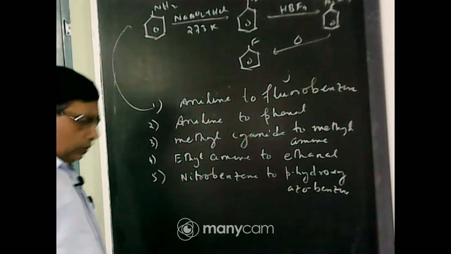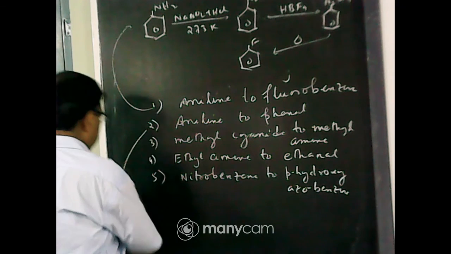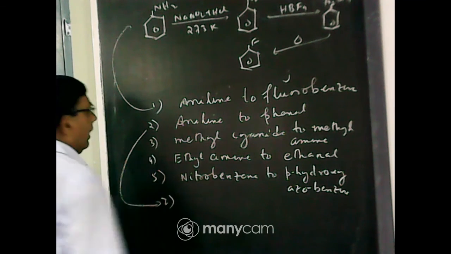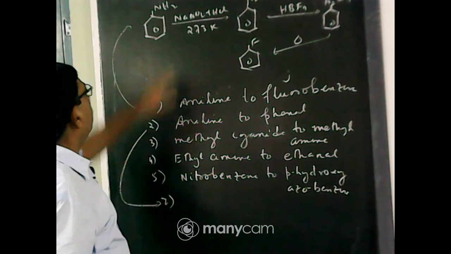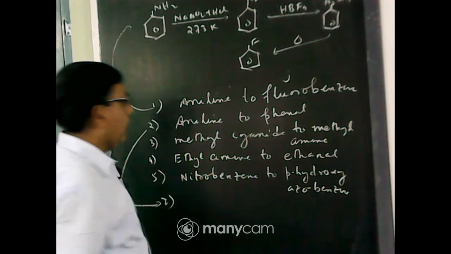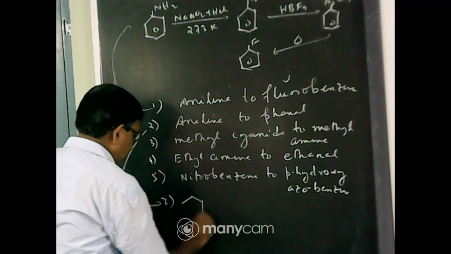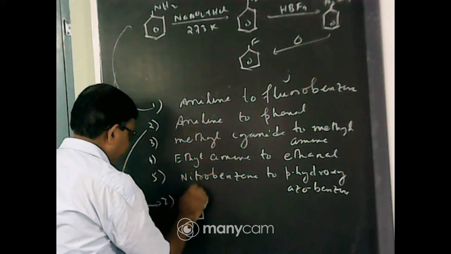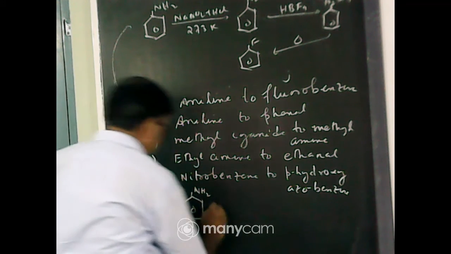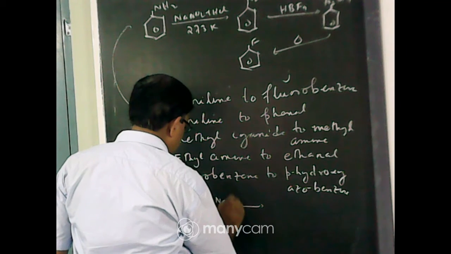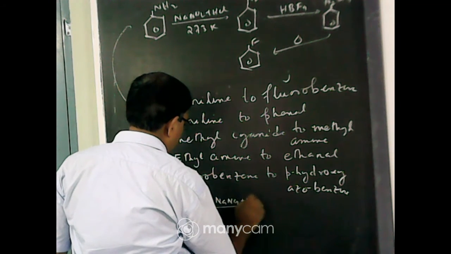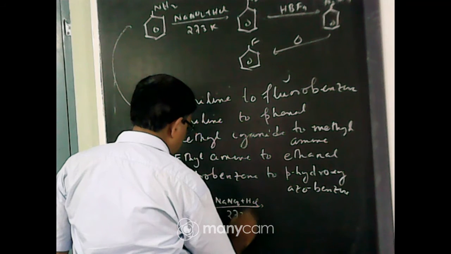Okay. Now second one, aniline to phenol. Again you first prepare diazonium chloride from aniline. Aniline treated with NaNO2 plus HCl at 273 Kelvin.